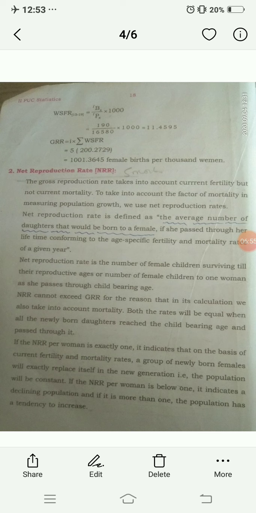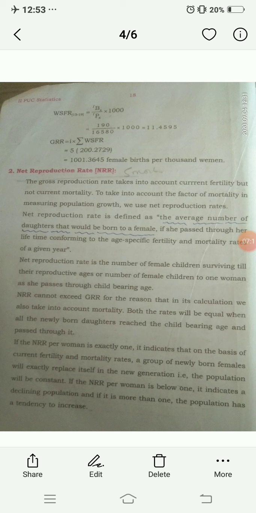So the population will be constant. Concentrate here: if the NRR per woman is below 1, if you are calculating the net reproduction rate,